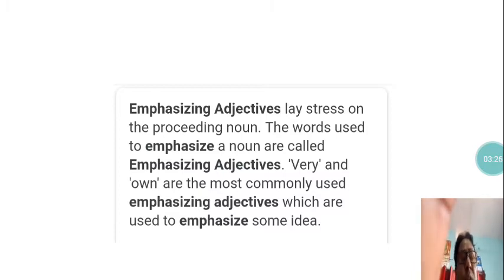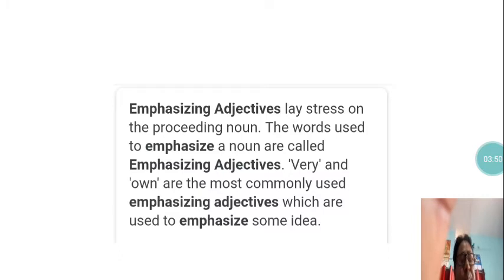The words used to emphasize a noun are called emphasizing adjectives. The most commonly used emphasizing adjectives are very and own, which are used to emphasize some idea, to give a stress on some idea.